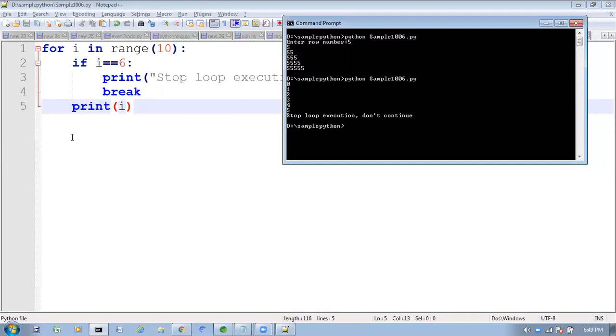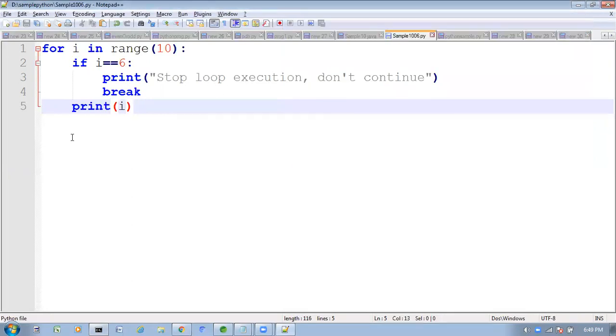When will we go for the break statement? If you want to terminate the loop execution in the middle, based on some condition, then we have to go for break. Clear this one? When is the break statement required, clear? When will we go for the break statement?